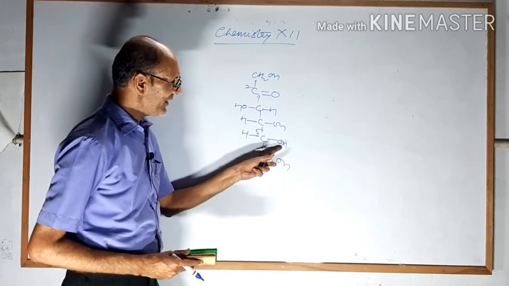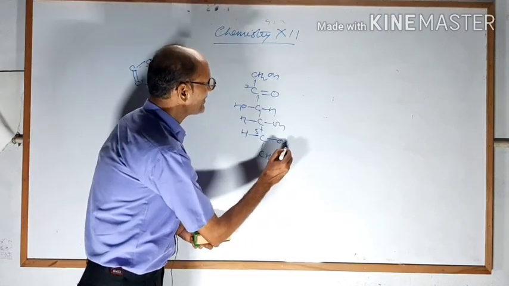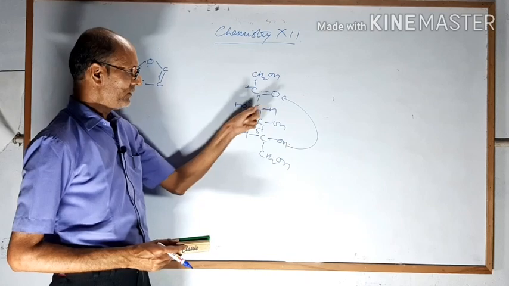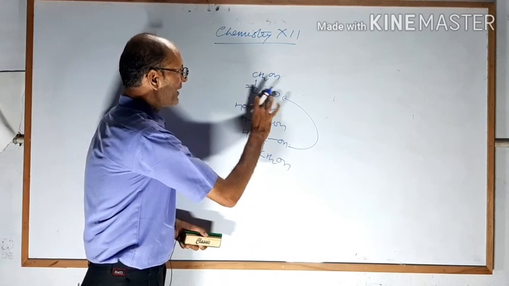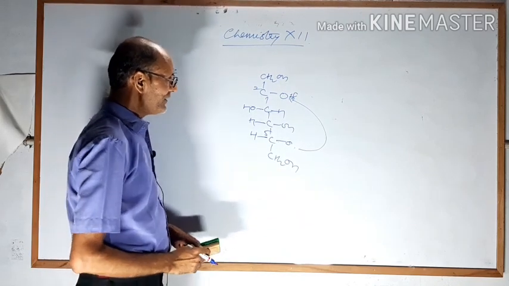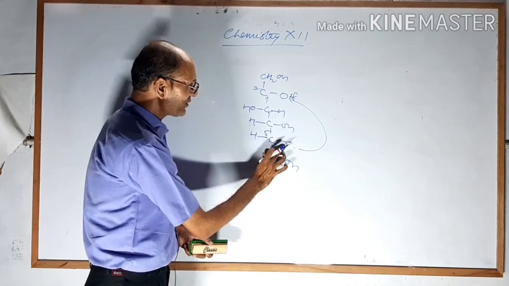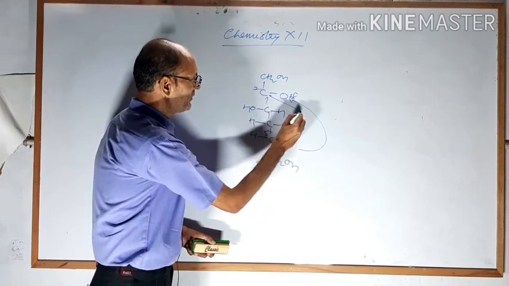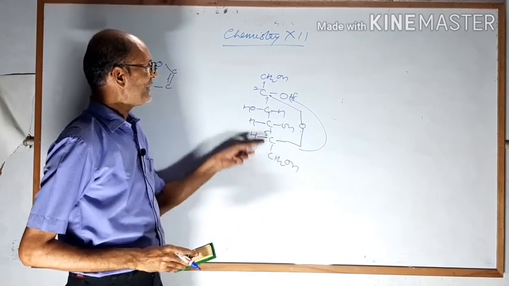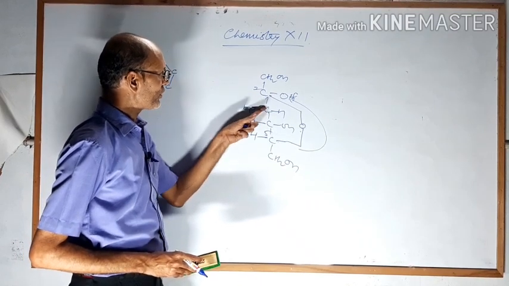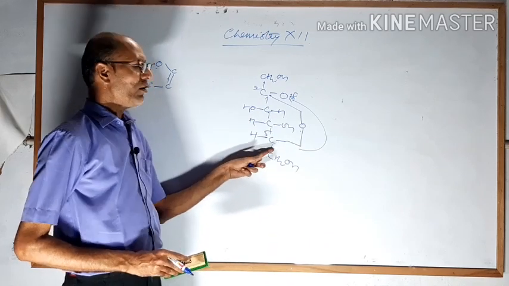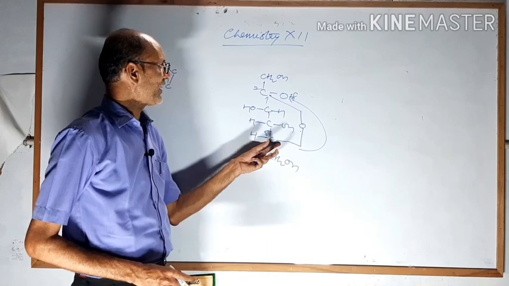From carbon number 5, the H of this OH goes to the carbonyl group and converts this oxygen into an alcohol group. So this can be written like this. H will be removed here. Now this ether oxygen is attached to carbon number 2 like this. That means carbon 2 and carbon 5 are connected through ether oxygen and form a furanose structure.